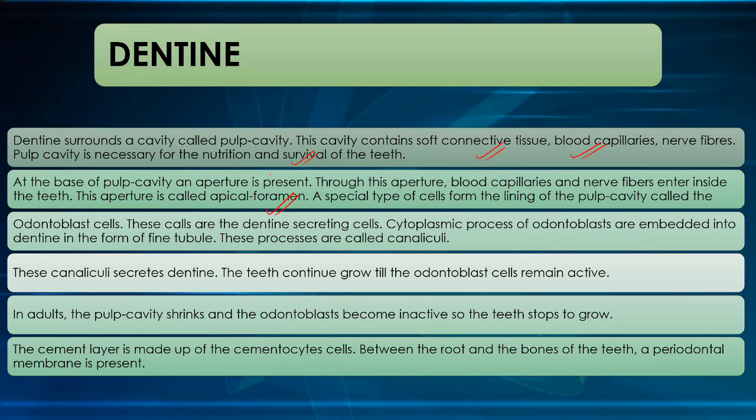The cementum is made up of cementocytes, present between the root and the bone of the teeth. The periodontal membrane is present. Okay. So we will be talking about the arrangement of the teeth. Enamel and dentine we have already discussed.